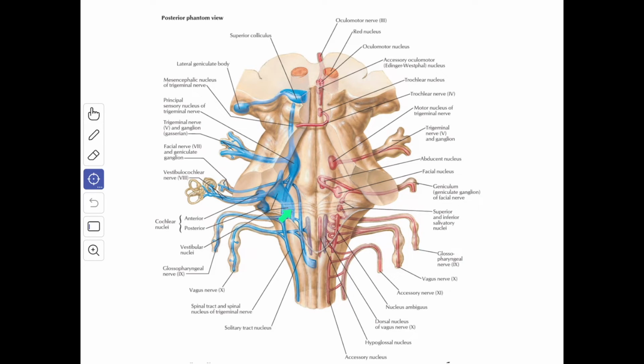It extends from the medulla at the level of the olive to the lower part of the pons. It is bounded laterally and rostrally by the other three vestibular nuclei. Its medial border is near the midline of the brainstem. The caudal end of this nucleus is near the caudal limit of the fourth ventricle.